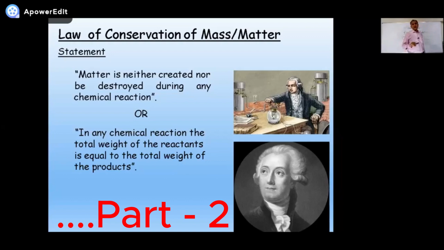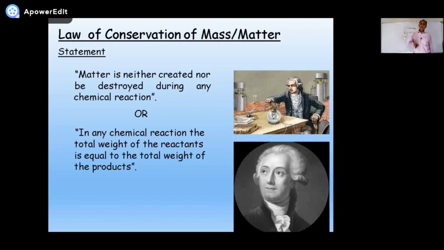Like a plant is growing. Why? Because we are giving the plant what? The fertilizers, water, minerals, etc. That is why the plant is able to grow. A baby is able to grow into an adult because he is getting some food. So matter is converting from one form to another form, from fertilizer to plant. So conversion is there, but production is not there.